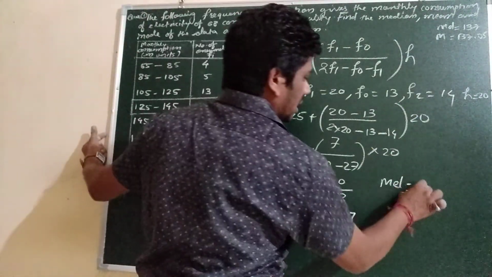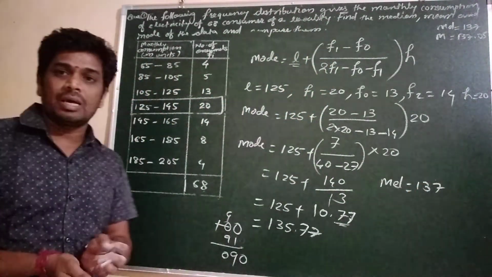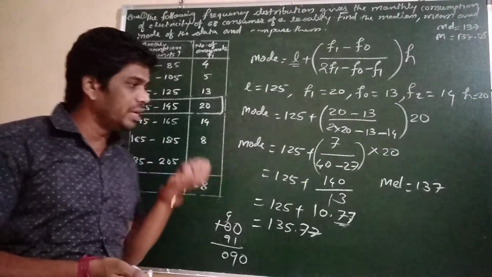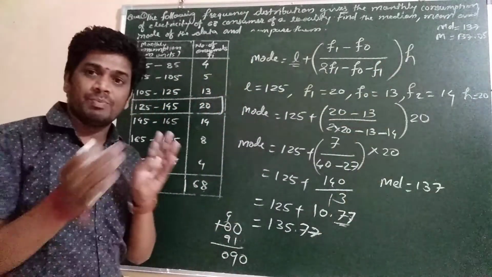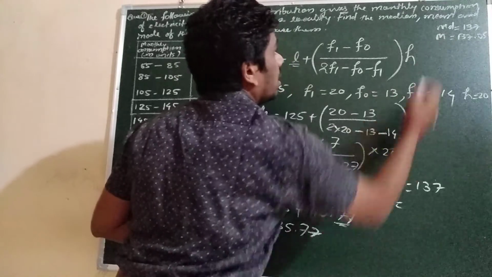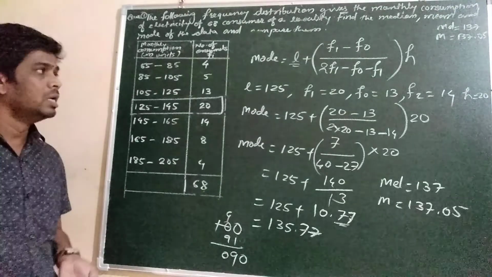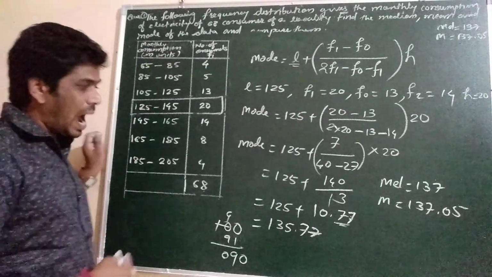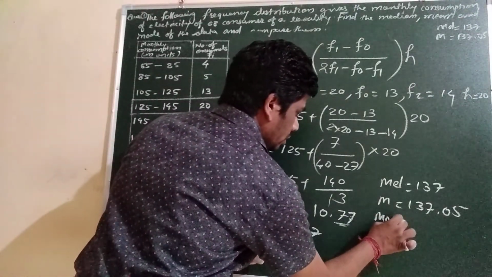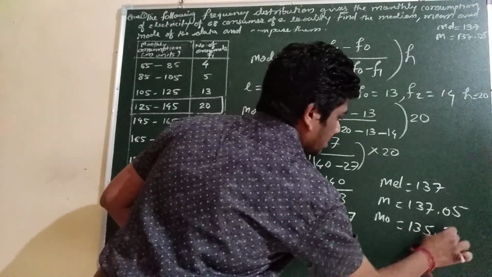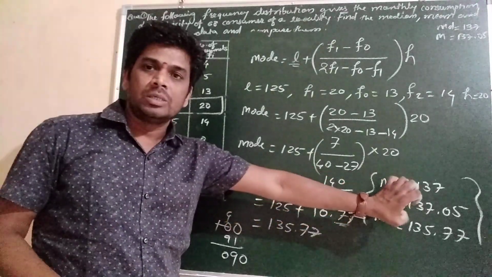The median we will get is 137. The median will represent the middle class, the middle of the observations. Okay, and the mean will be the average. The mean will indicate the average observation, 137.05 we got. And this mode means most repeated. So we got here mode equal to 135.77. So these are all measures of central tendency. So they are near about equal.